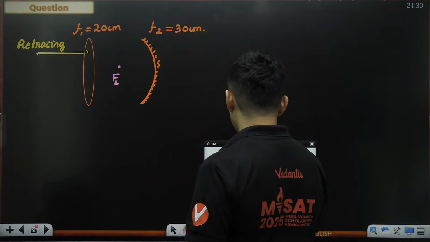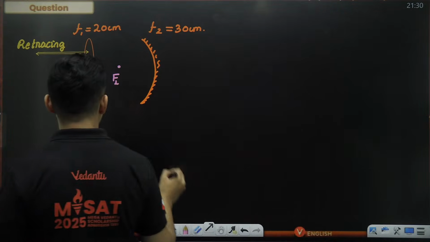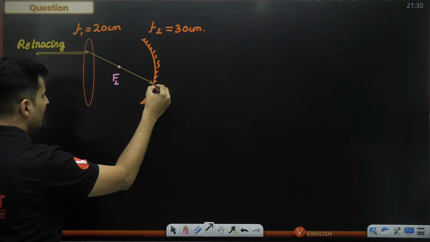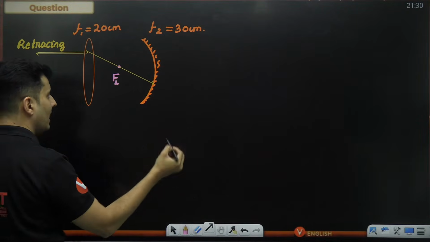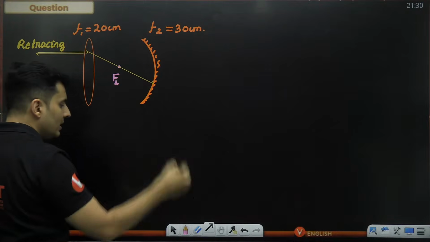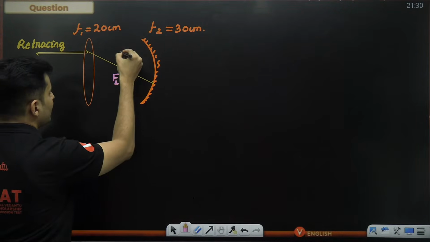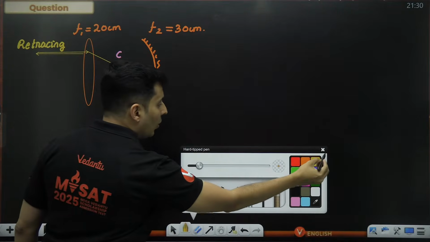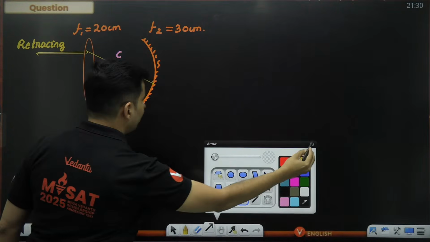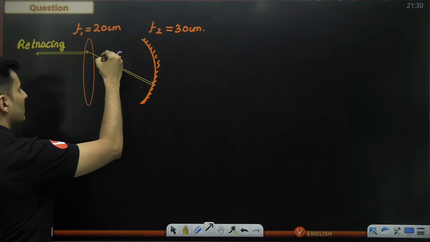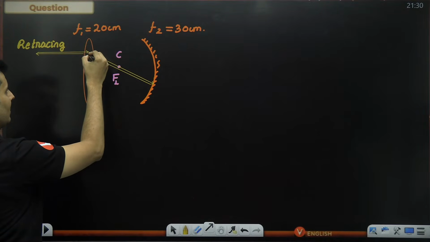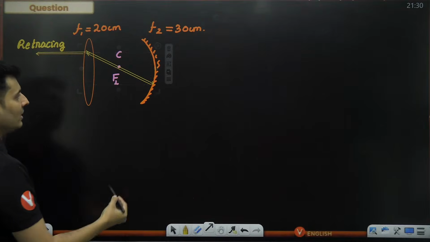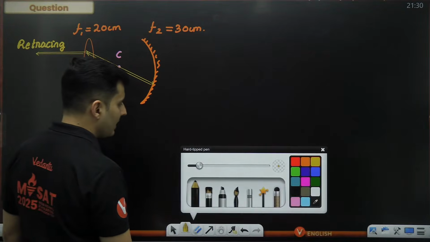So first of all, let's assume this is the focal point of that particular lens. Then what will happen after the refraction? The ray should pass through the focal point, but that point should be such that it is also the center of curvature of the mirror. Only then the rays will retrace back through the center of curvature, and any ray which passes through the focal point of the lens will become parallel. So this is the only way this can happen.